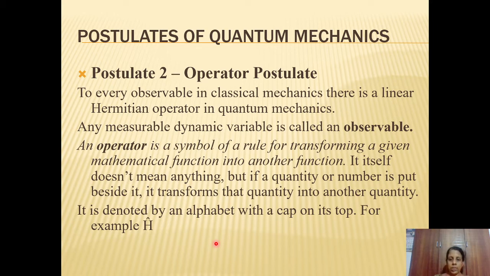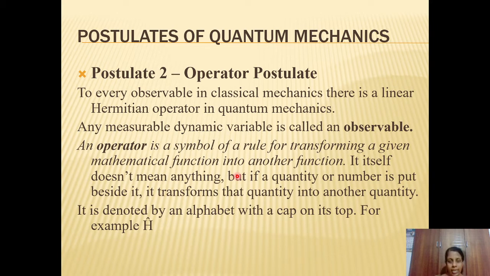Then what is an operator? An operator is a symbol of a rule for transforming a given mathematical function into another function. For example, take the operators in mathematics, such as the addition operator, that is plus. The sign plus shows that two numbers have to be added. But if we put a plus by itself, it doesn't mean anything. That means it has no physical meaning. But if that plus comes in between two numbers, that means we have to add those two numbers. So addition is the operation and the operator is the plus symbol.